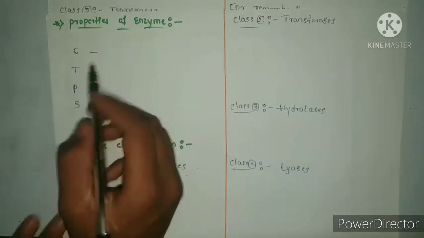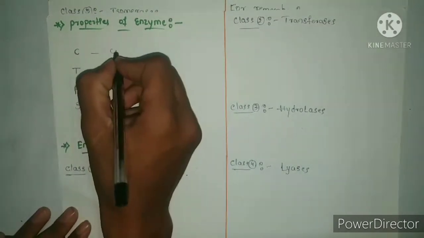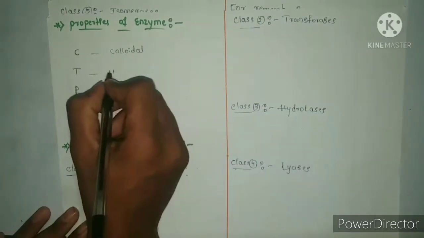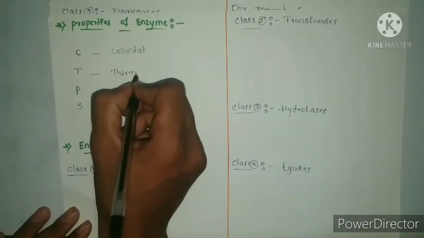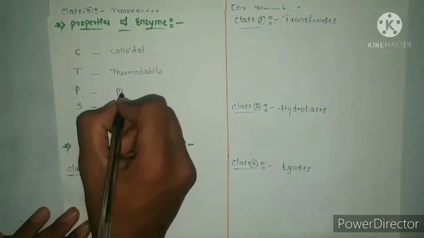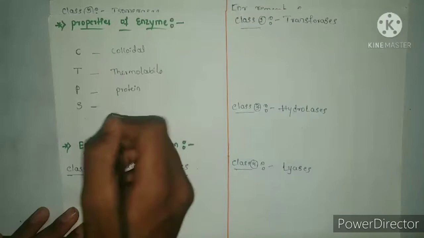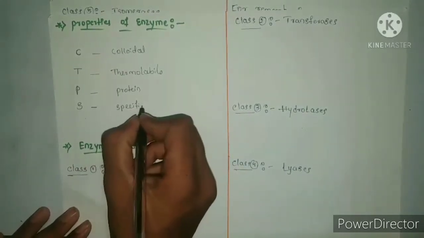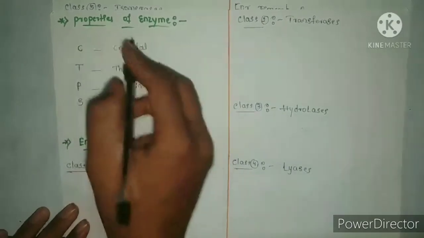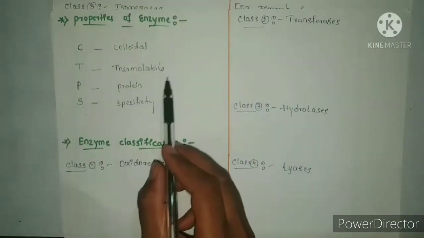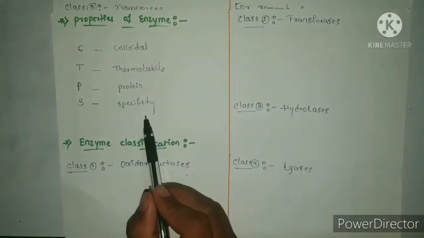C stands for colloidal, T stands for thermolabile, and P stands for protein in nature, and S for specificity. These are the properties of the enzyme: colloidal in nature, thermolabile, protein in nature and specificity.